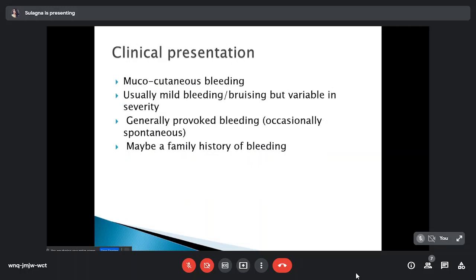So what is the clinical presentation? Patients usually present with mucocutaneous bleeding, which is mild in nature, but the severity can be variable. Generally, the bleeding is provoked. Rarely, the bleeding is spontaneous. The family history may be present.